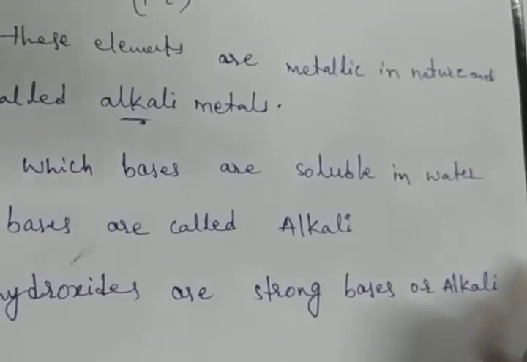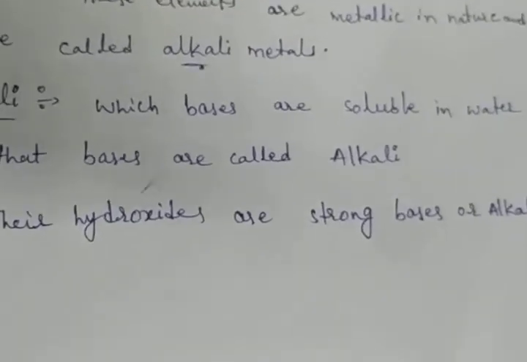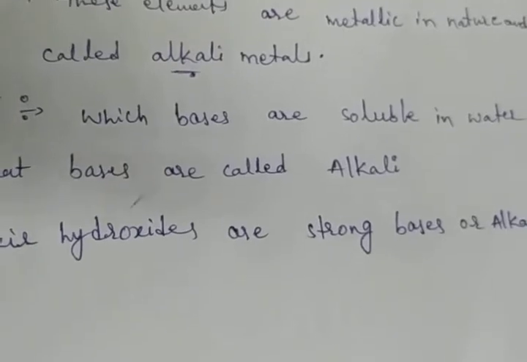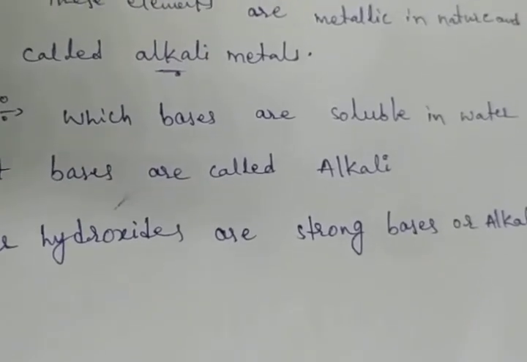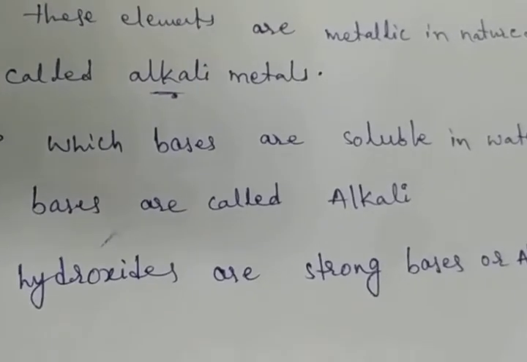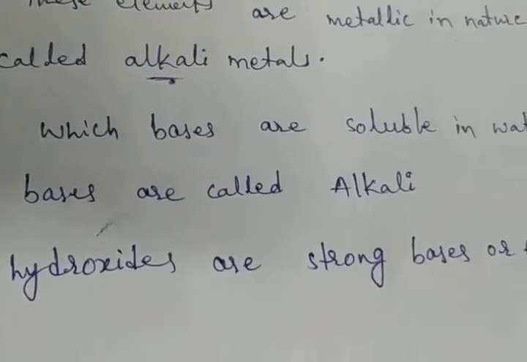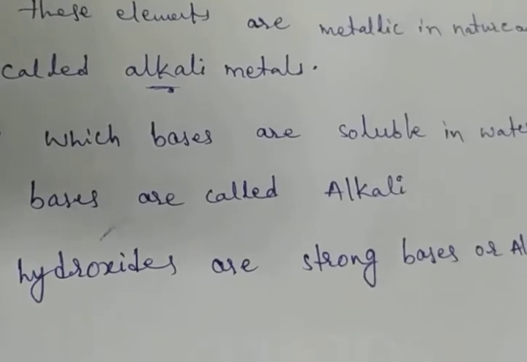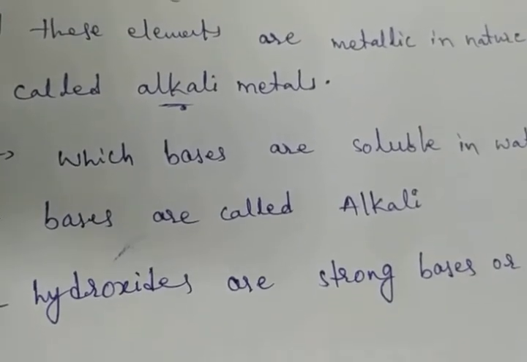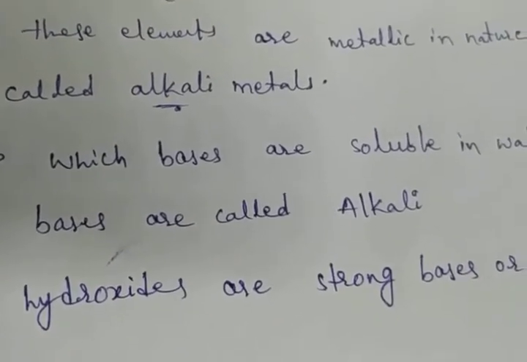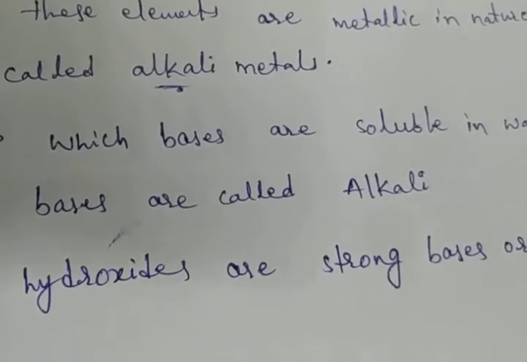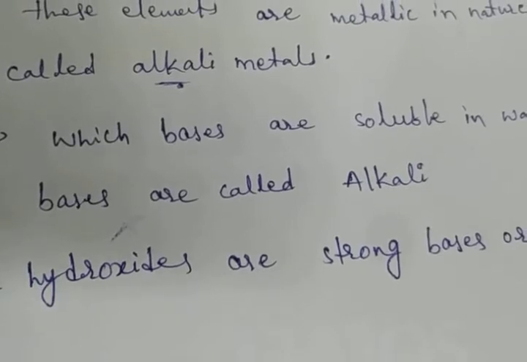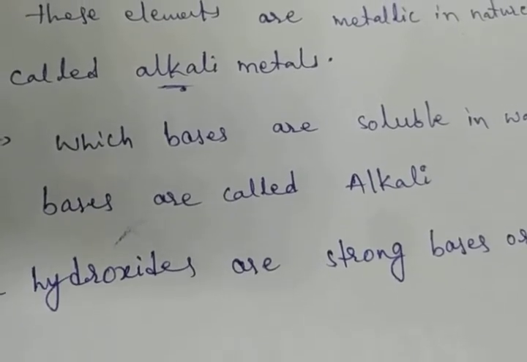These hydroxides are strong bases or alkalis. Why we are calling these the alkali metals is that their hydroxides are strong bases or alkalis. The last element of this group, francium, is radioactive and has a very short lifespan. Therefore, very little is known about it. The alkali metals have one electron in the s orbital of their valency shell.